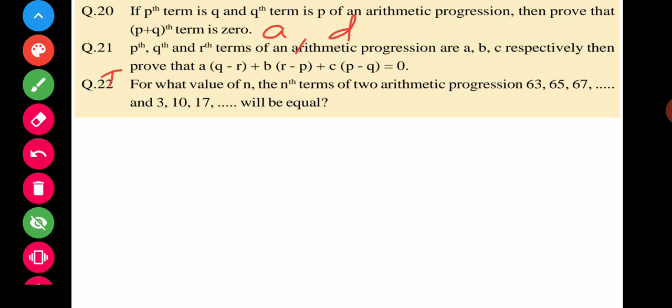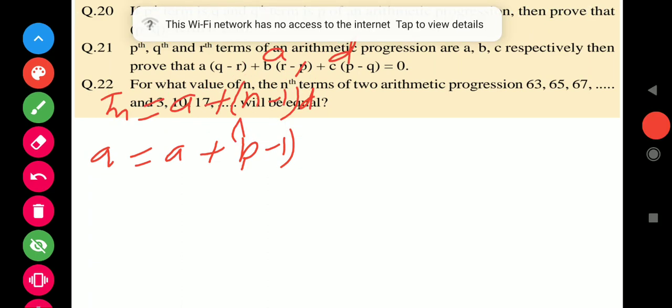So we have a formula Tn is equal to a plus (n minus 1) into d. Tn is given as Q, the Pth term is Q. So Q is equal to a plus (P minus 1) into d.